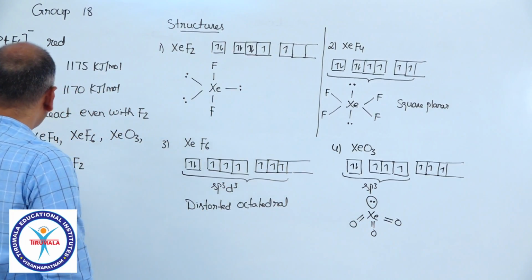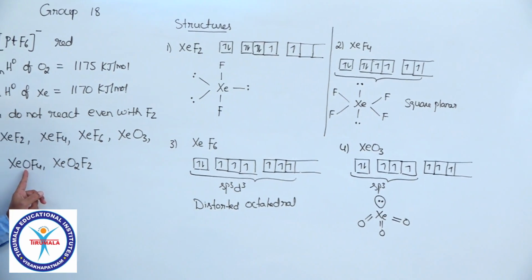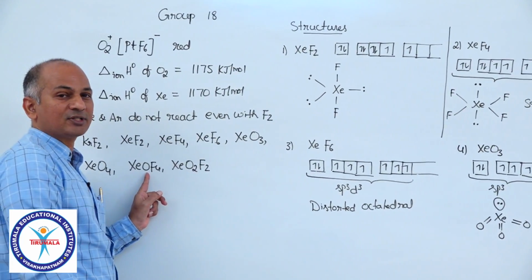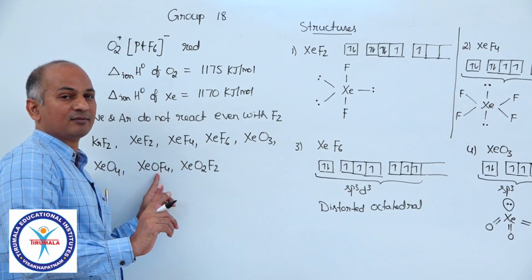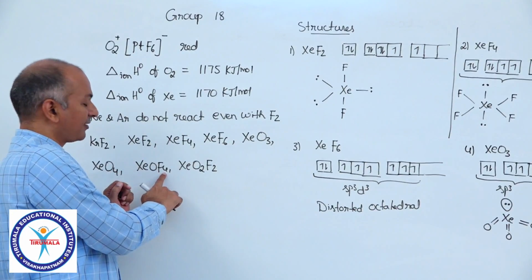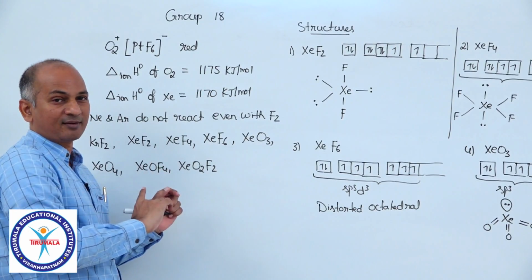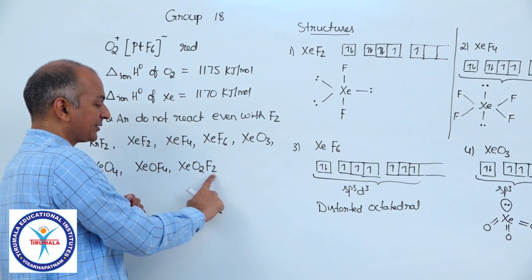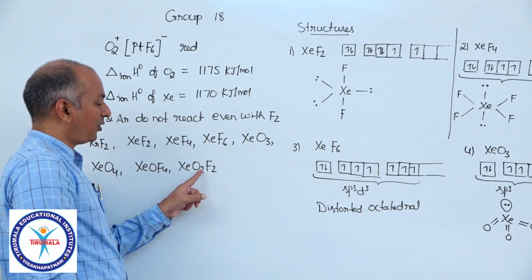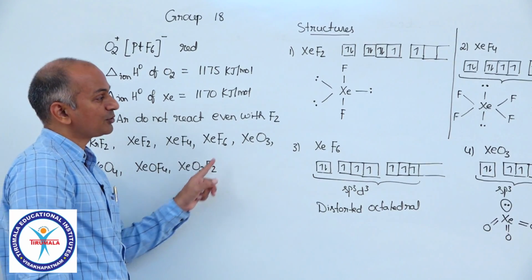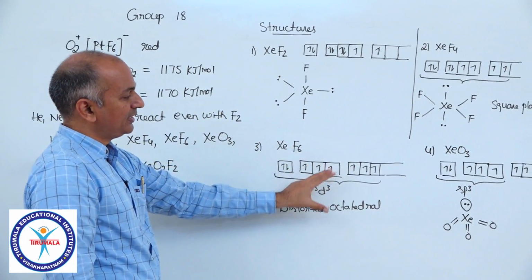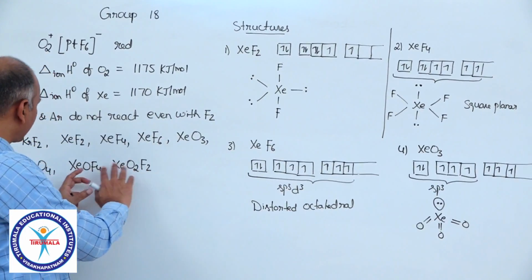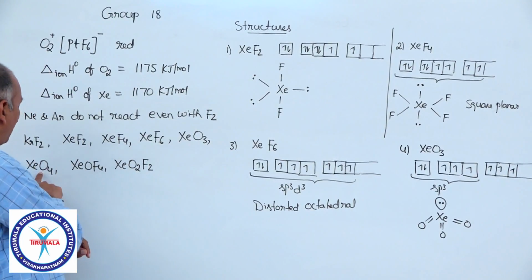Similarly, you can derive the structure of XeOF4: total 6 bonds, 1 pi bond, and the rest 5 are sigma bonds, one lone pair. And similarly here, if you come here, then here also 6 bonds, 2 double bonds and 2 single bonds. So the way I derived these structures, you can now derive the structure of any other compound, XeO4.